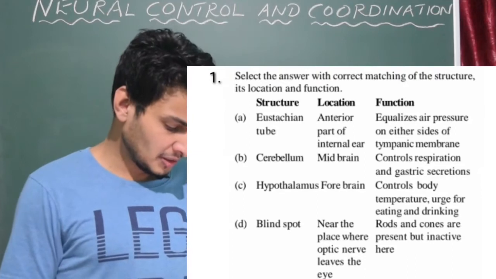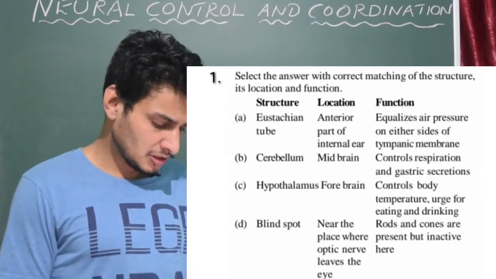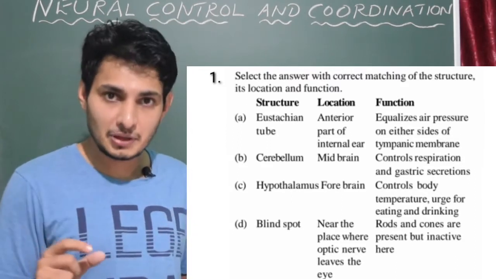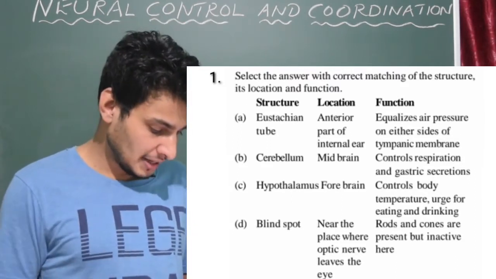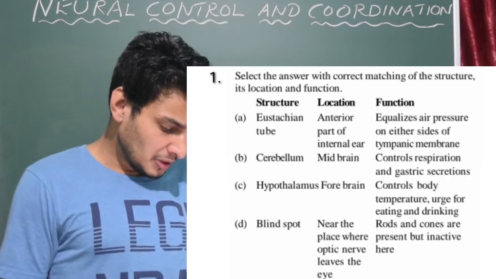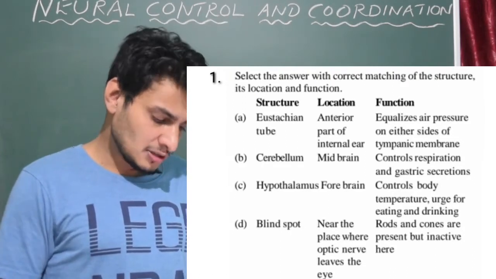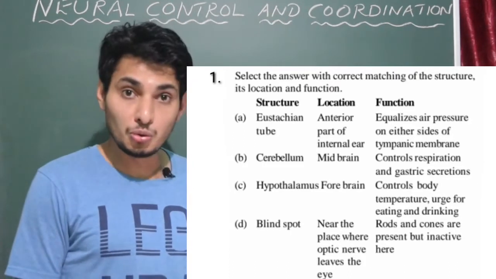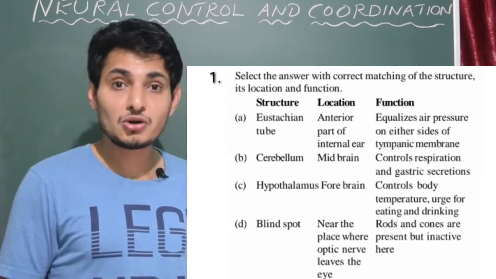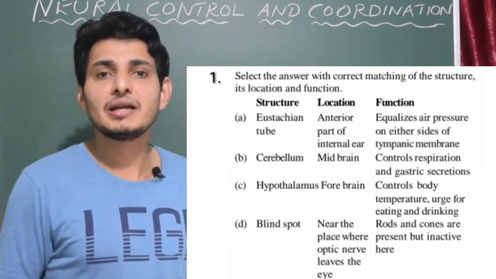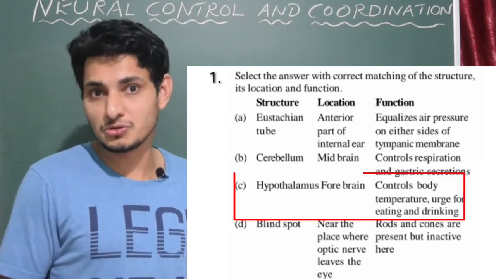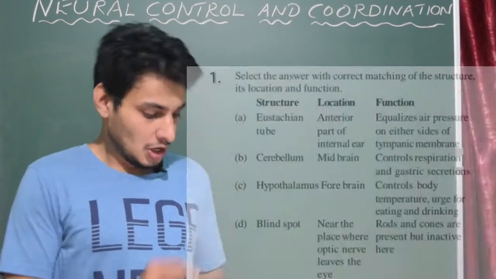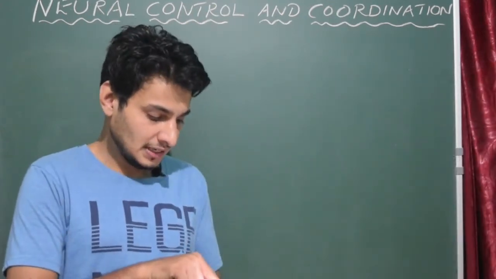Let us learn something. Blind spot. We know that blind spot is the place where the optic nerve leaves the eye, to the visual cortex. Near the place where optic nerve leaves the eye, yes, location is proper. Rods and cones are present but inactive here. No, here you don't see any rods and cones because retinal layer is completely absent. How do you see rods and cones? So we found the answer for this question. Option C is correct. We will move to the second question.